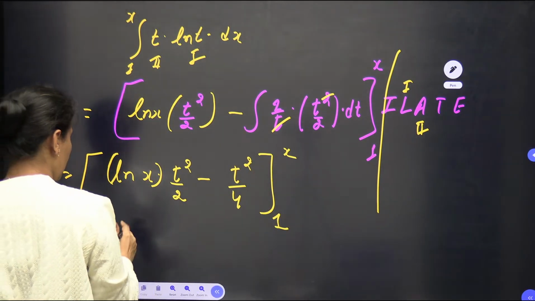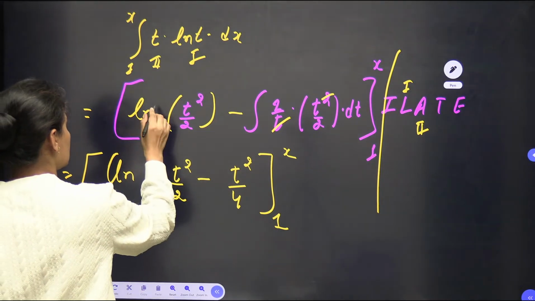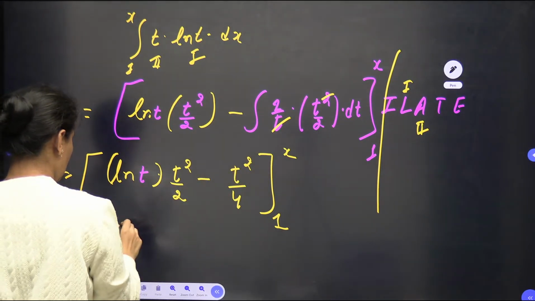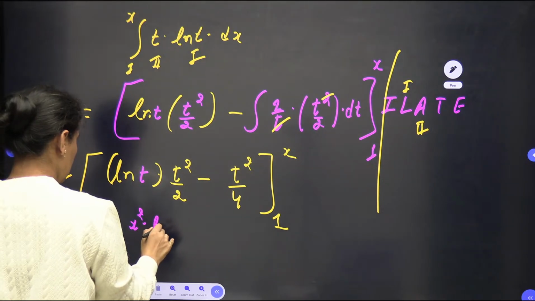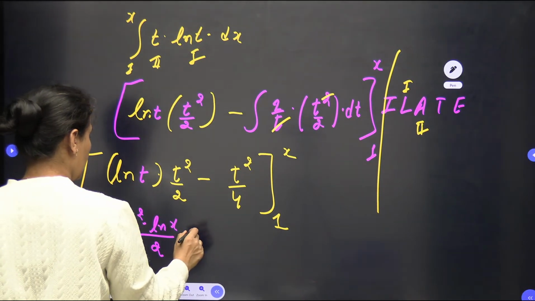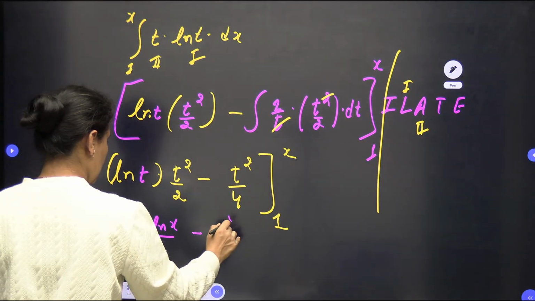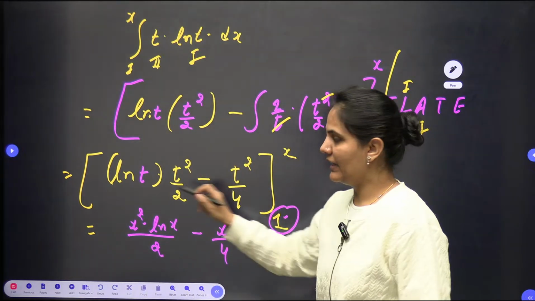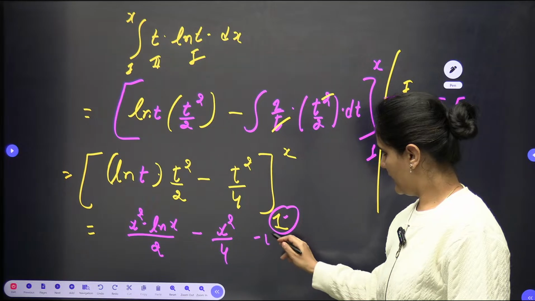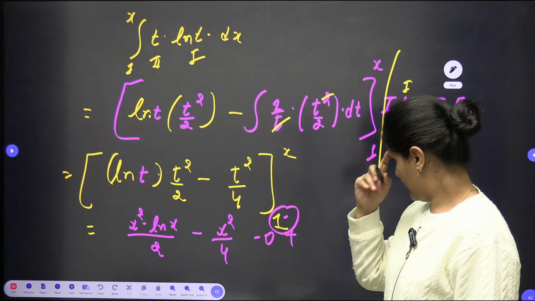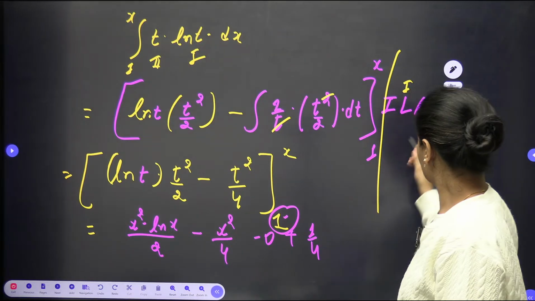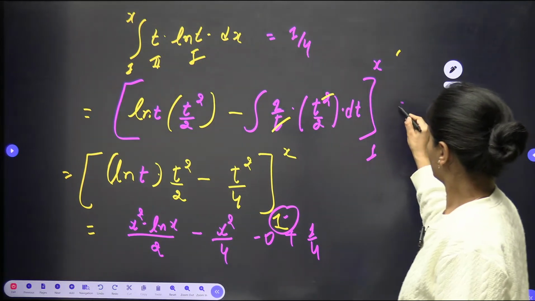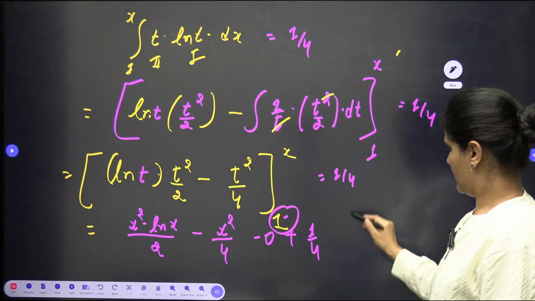When we put the limit here, this is x square into ln x by 2, and minus x square by 4, and when I put the limit 1, ln 1 is 0, and minus minus plus, this will be 1 by 4. This result is already given to us, equals 1 by 4.